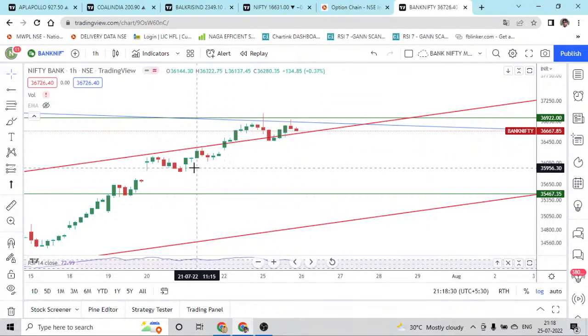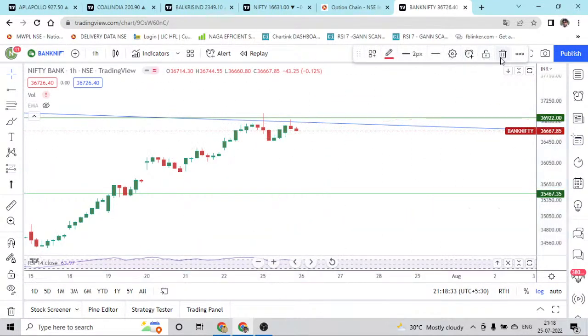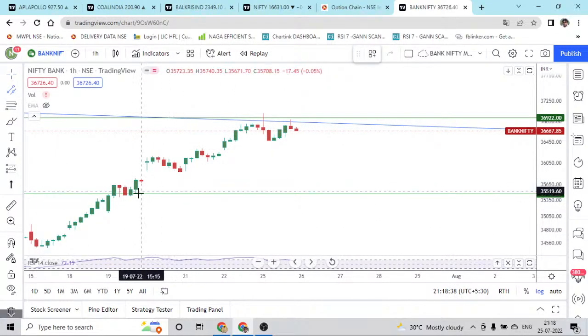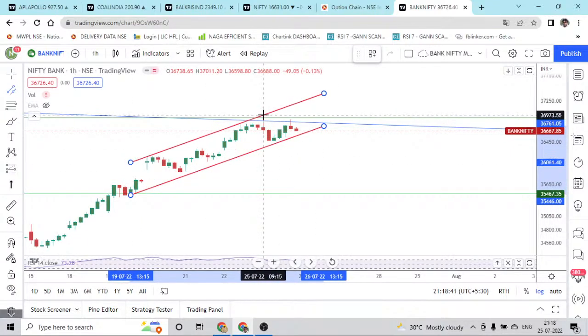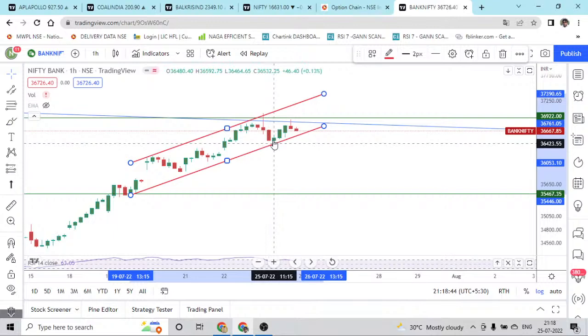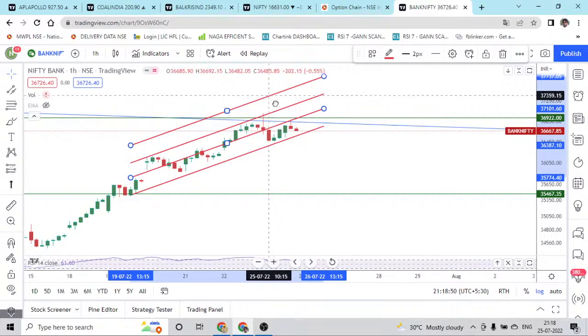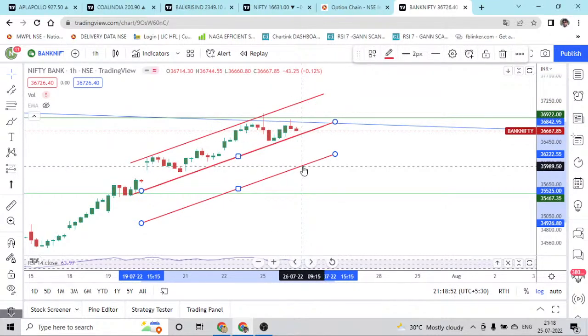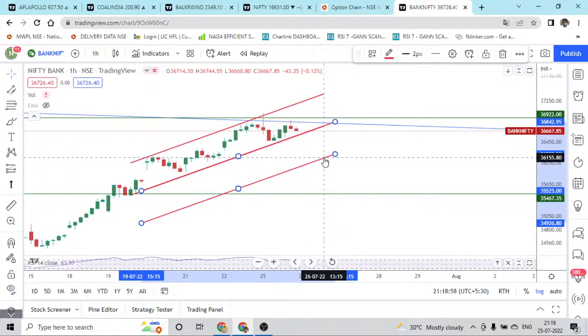So if you look at the price action in 1 hour, again here we have a small channel, and right now we have a double top as well. Yeah, here too we have a channel, and if this channel gets broken, then the channel has to be cloned. That is where we will be getting the targets. So an immediate fall can lead towards this area, which is around 36,000. So we need to wait and see whether this channel is getting broken or not. If the channel is getting broken at 36,600, then we can expect some good sort of fall.